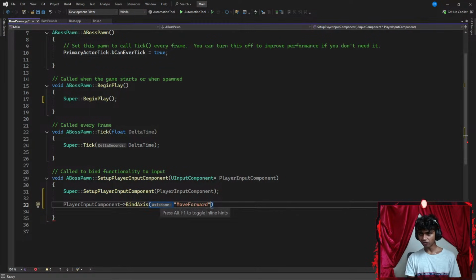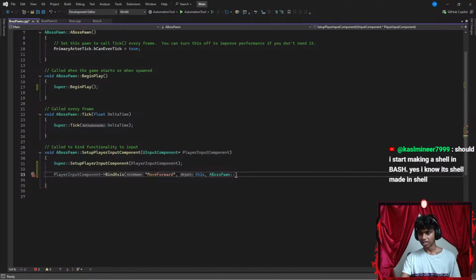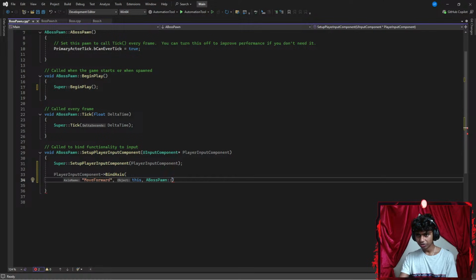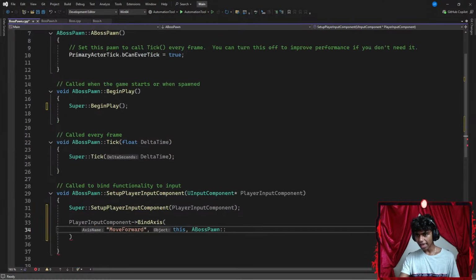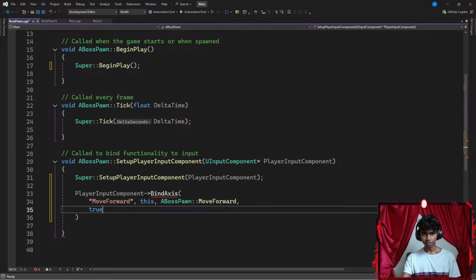So I'm going to be moving forward, and I want to move this pawn forward, and then I'm going to go with my ABossPawn class. I'm going to use ABossPawn with a scope resolution operator. Maybe let me just get this on a new line. There we go. I use a scope resolution operator here, and then my MoveForward. So there we go. My MoveForward is class. And lastly, I'm going to go with true.